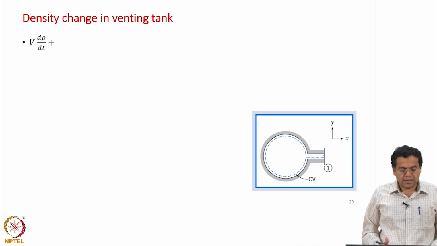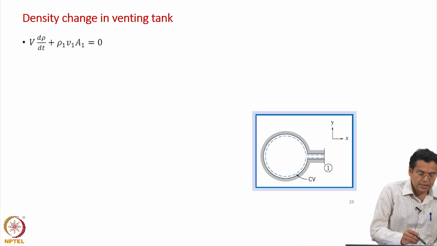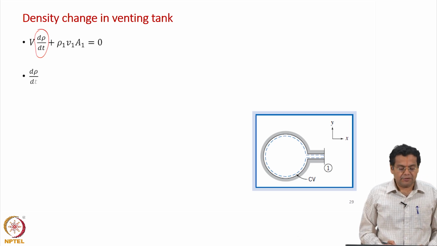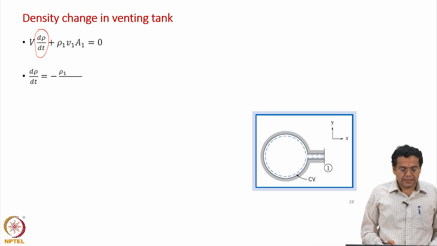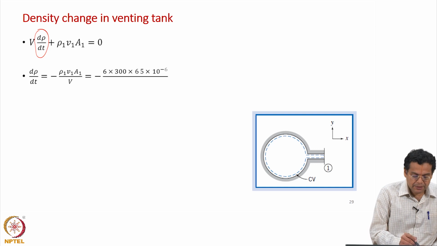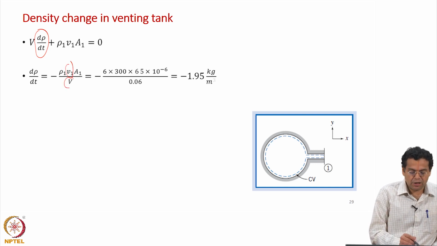So, let us simplify this equation. What is required is the instantaneous rate of change of density. So, let us keep that on the left hand side and rearrange for d rho by dt as minus rho 1 V 1 A 1 by V. This V 1 represents the magnitude of velocity, and this V represents the volume of the tank.